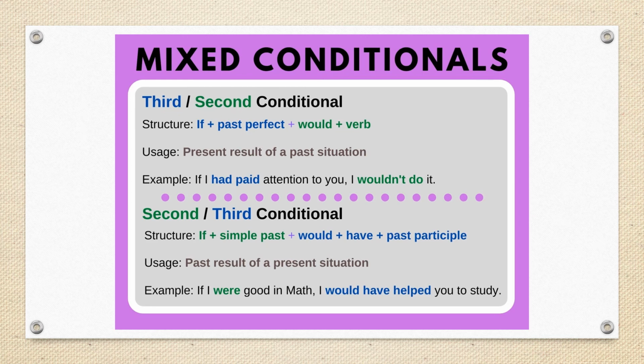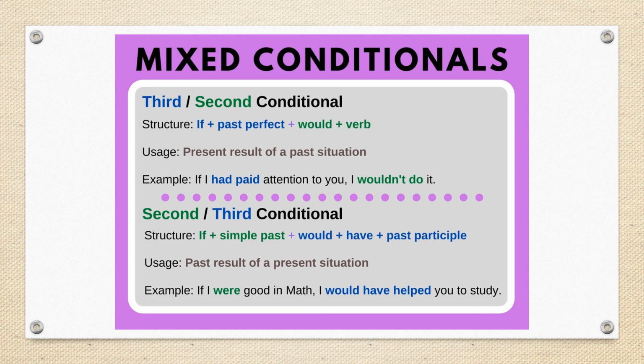In mixed conditional, we can have the first form, third plus second conditional. So it means that in the if clause, we are going to have the third, past perfect, and in the second clause, we have the second conditional, would plus base form. So what is the usage? Why are we using it in this way? It is expressing a present result of a past situation.